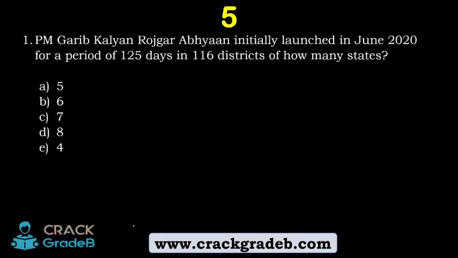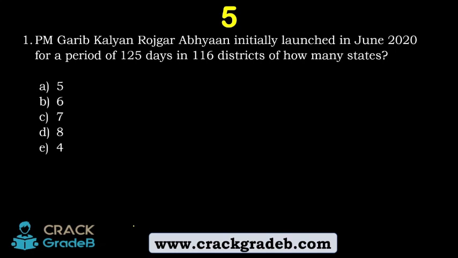PM Garib Kalyan Rojgar Abhiyan was initially launched in June 2020 for a period of 125 days in 116 districts of how many states? Okay. This is very in depth. I am very sure that we have practiced easy questions from multiple sources on the Crack Grade B platform, and now through this video series, the questions are a bit different. Maybe some of you may think this type of question doesn't come, but you never know. We are not the question paper setters, so we can never judge what they think.